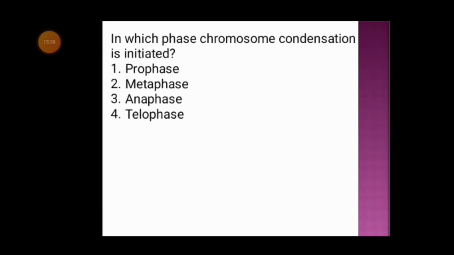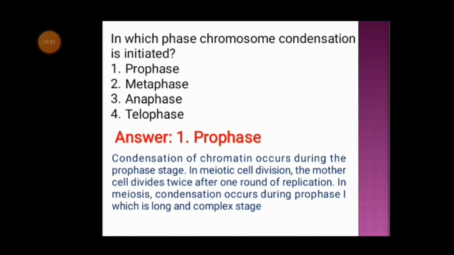Next question. In which phase is chromosome condensation initiated? Option 1 prophase, option 2 metaphase, option 3 anaphase, and option 4 telophase. And the correct answer is option 1 prophase. Condensation of chromatin occurs during the prophase stage. In meiotic cell division, the mother cell divides twice after one round of replication. In meiosis, condensation occurs during prophase 1, which is the long and complex stage.